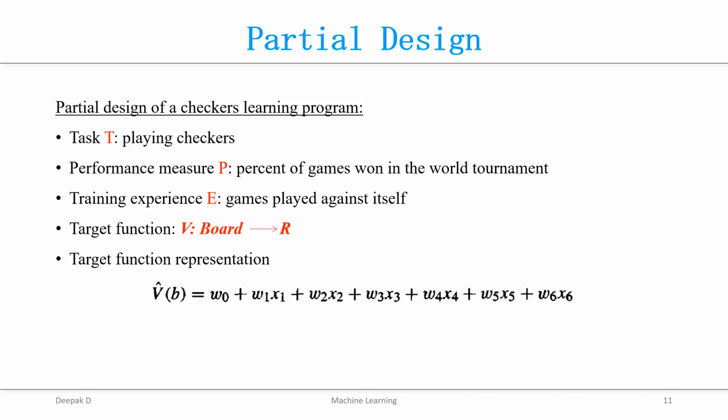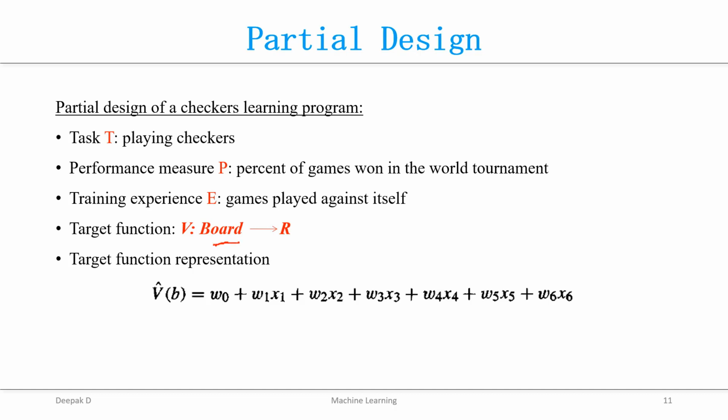The second choice was to determine the target function. Here we had two choices: one is the board along with moves, which provides indirect feedback for our training experience, and the next is the board value, the target function V, which maps a particular board to a value in R. This is what we have chosen.